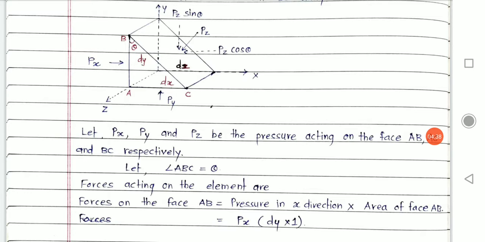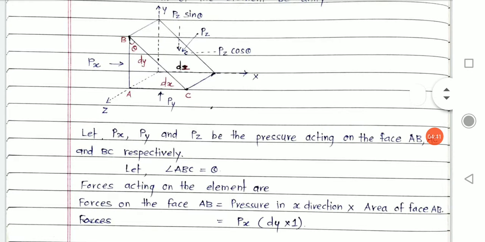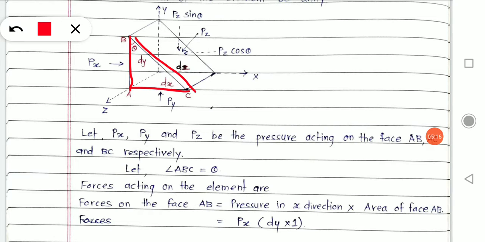Let's go next. Now, forces acting on the element. As we said, there is pressure on that arbitrary fluid element, but whatever we calculate will be with the help of forces. If we want to check the equilibrium of that element, we will analyze it with the help of forces. Therefore, whatever pressure is acting on these three edges of your arbitrary element is